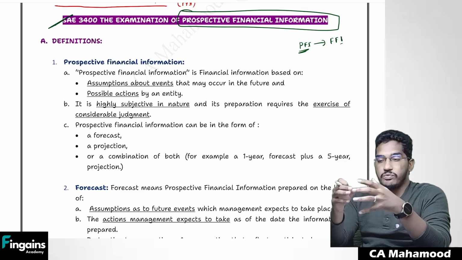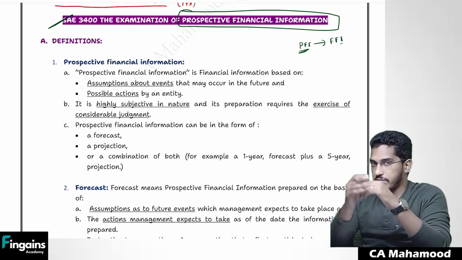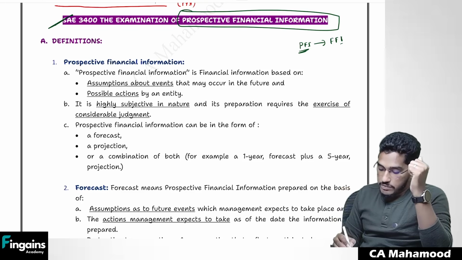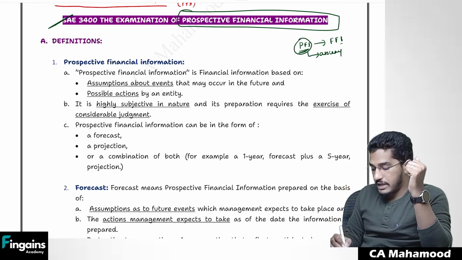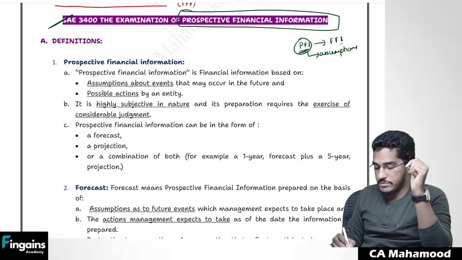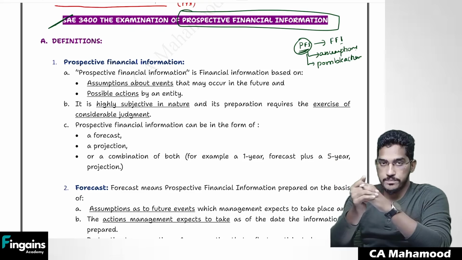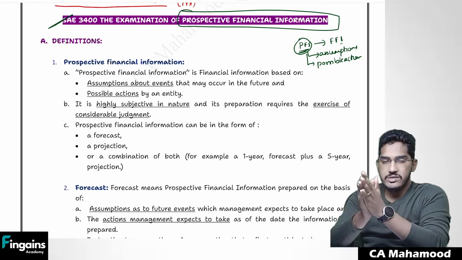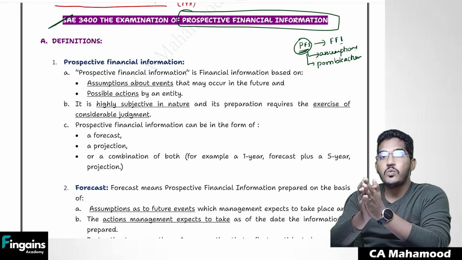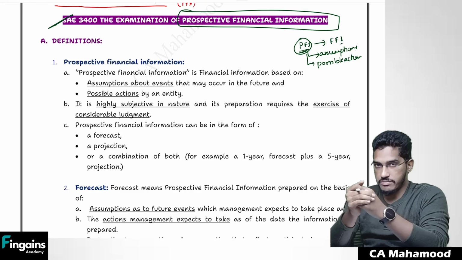But as we all know, we don't exactly know what is going to happen in the future. So that's why prospective financial information will always be prepared on the basis of assumptions. Prospective financial information is completely based on assumptions. It depends on what will be possible actions, not actual actions. What could be the possible actions in the future? So because of various reasons, some entities are required to project their future financial information.